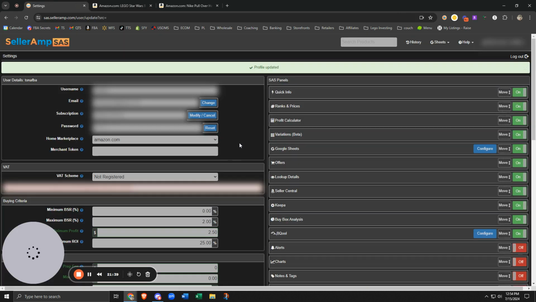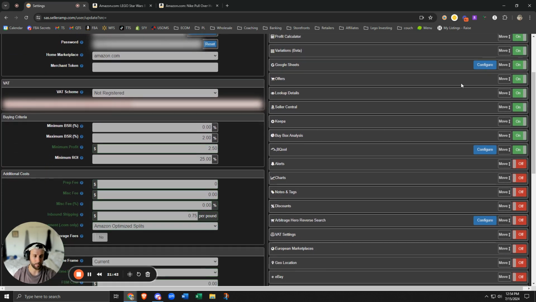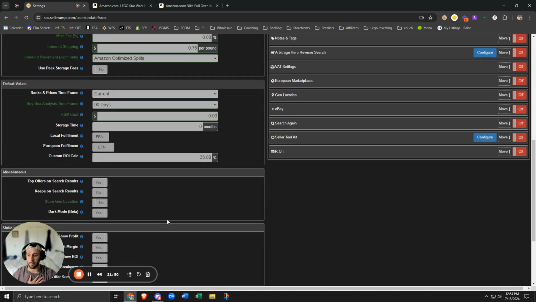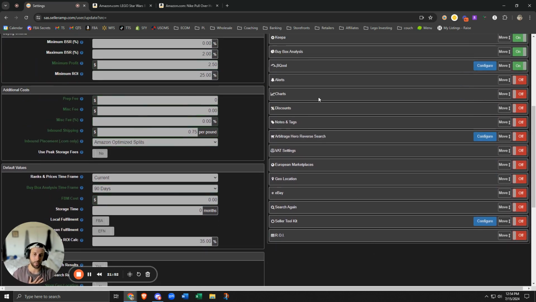I'm going to show you guys one last time what my configurations look like. You can also move these and drag these if you want. And that's pretty much everything you need to know about my configurations. But also take a look at these, turn all of these on, see what you like, what you don't like. Like I said, you probably don't need the VAT, European, some of the other stuff. If you don't sell on eBay, if you don't want your location tracked, you could turn that off, stuff like that. But that's my setup.